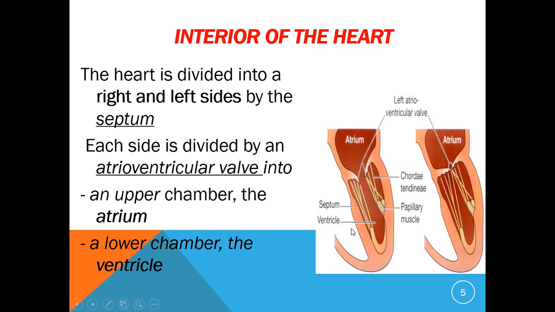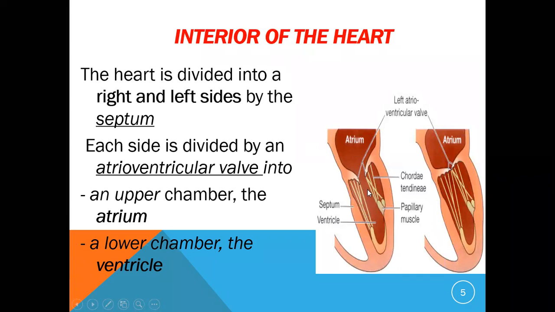In between the two ventricles, it is called the interventricular septum. Each side is divided by an atrioventricular valve. So the atrium and the ventricle are divided by the atrioventricular valve. On the left side, it will be the left atrioventricular valve, and on the right side, the right atrioventricular valve, which will divide the atrium from the ventricle.